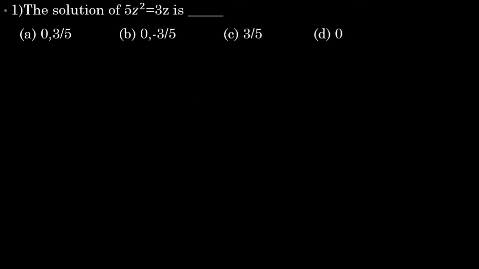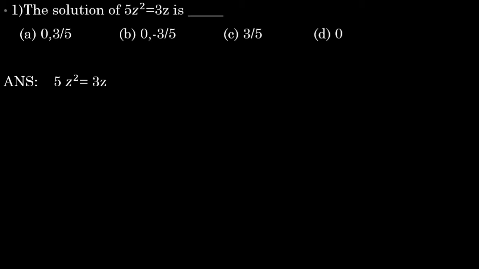Next one, the solution of 5z squared is equal to 3z is. Options we have 0, 3 by 5; 0, minus 3 by 5; 3 by 5; and 0. Here they said we need to find out what the z value is. Therefore, we will write down the question: 5z squared is equal to 3z.